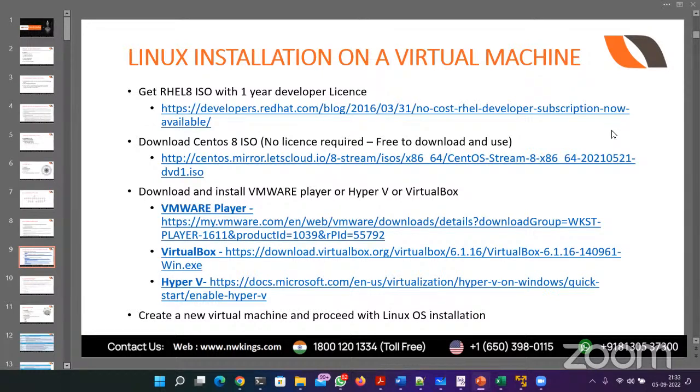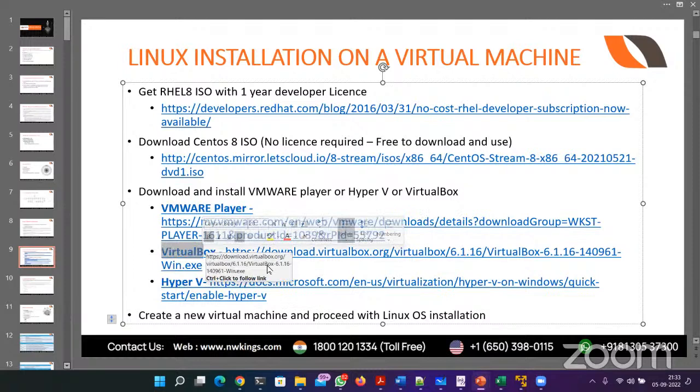The second thing we need is a virtualization platform: a VMware Player application, a VirtualBox application, or Hyper-V. What I prefer is that we go with VMware Player. The reason is it is easy to install, it is easy to manage, and the installation of Red Hat Linux is also automated. I don't want to confuse you from day one with multiple options which are there in the installation.